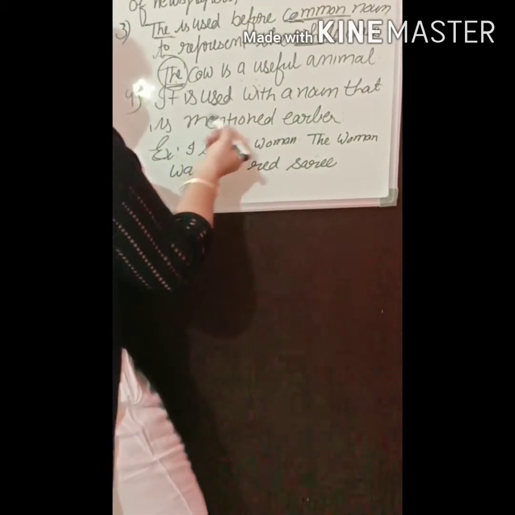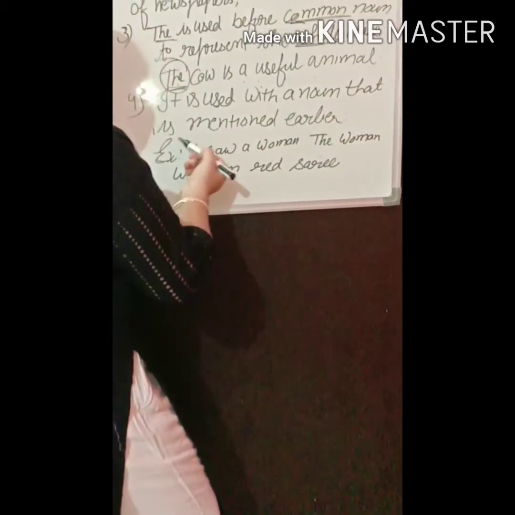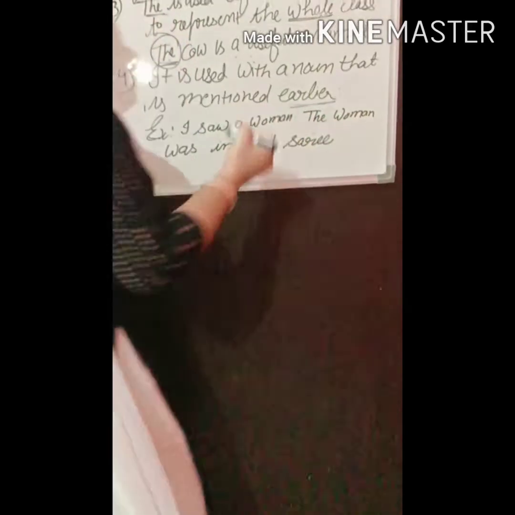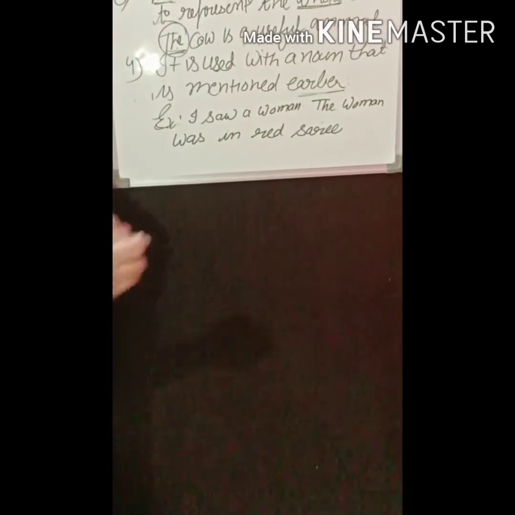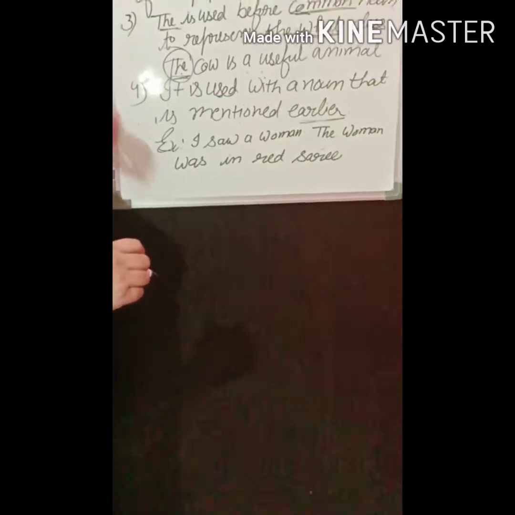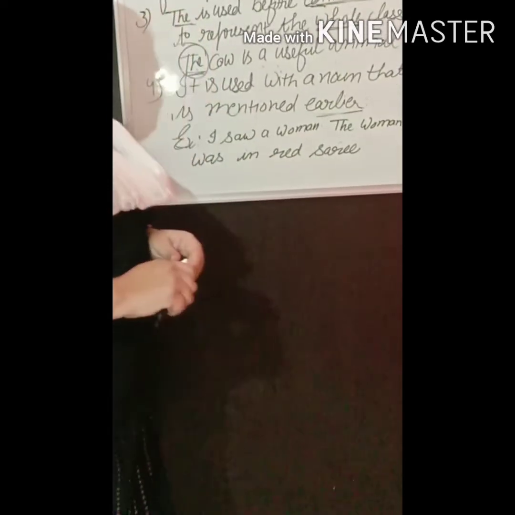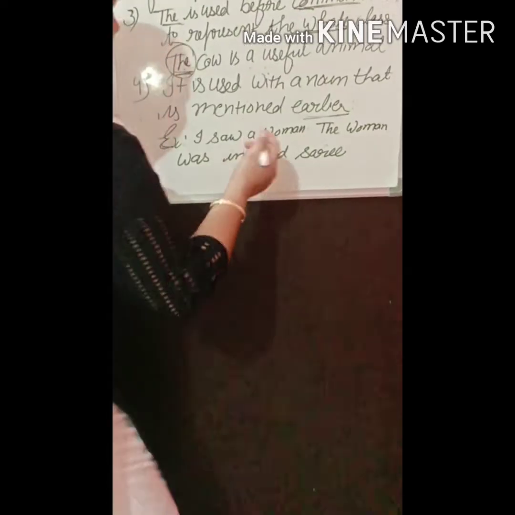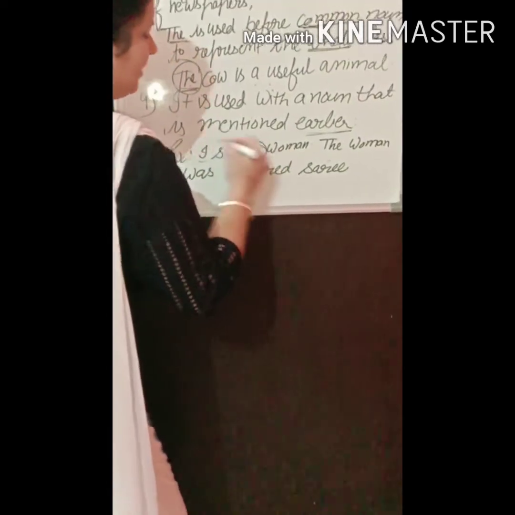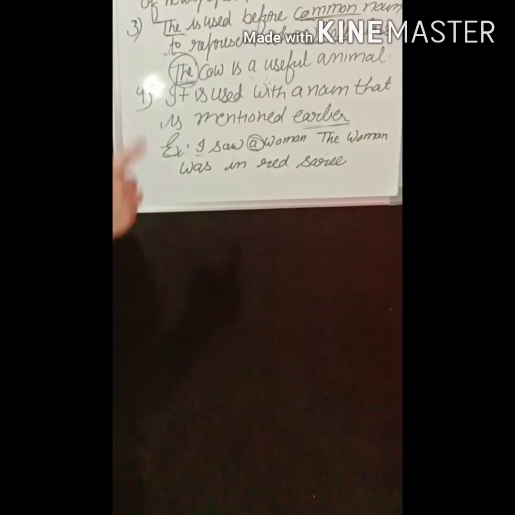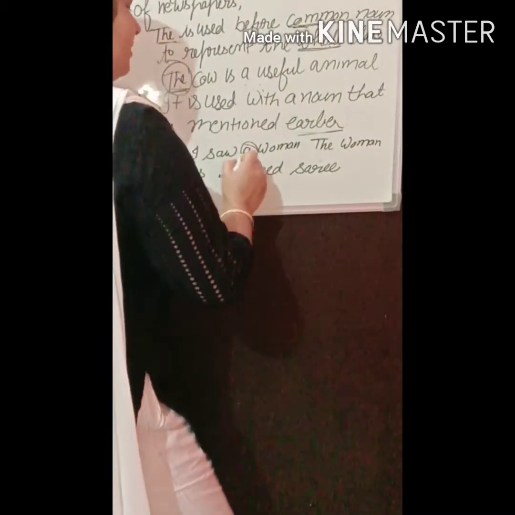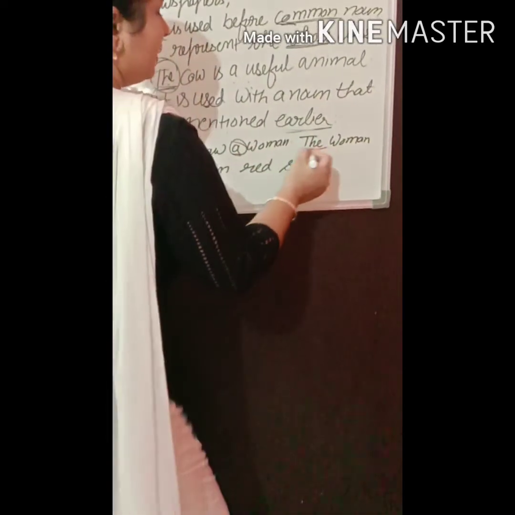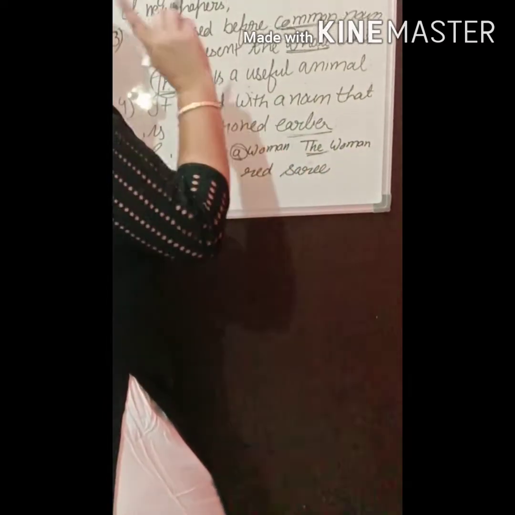Fourth, it's used with a noun that is mentioned earlier. Meaning we have talked about that noun earlier, and if we want to talk about that noun a second time, then we use the. For example, I saw a woman, means we are talking about the woman for the first time. Now, the woman means that woman that I saw.